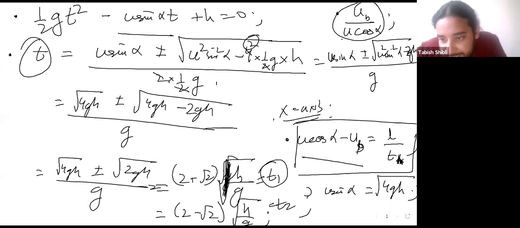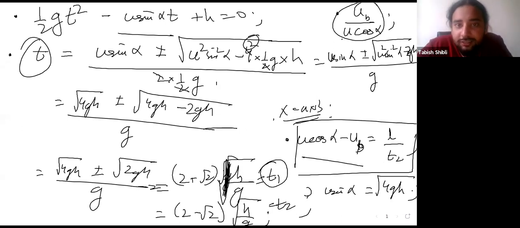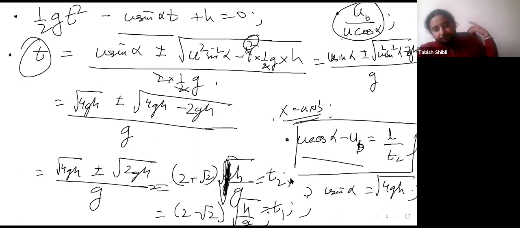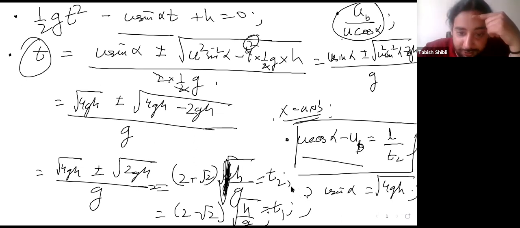Actually, I'll keep my notation the same. Since this one is bigger, I'll call this T2, and I'll call this one T1 because this is smaller. That makes sense. Okay, so now we have how much time it takes.